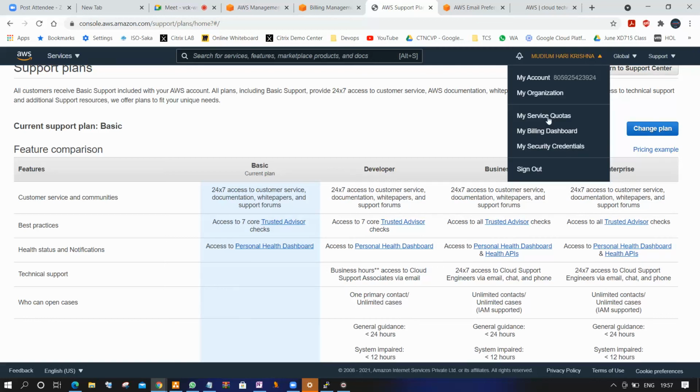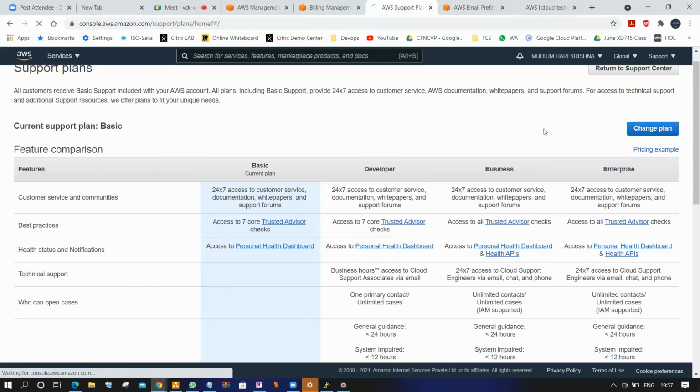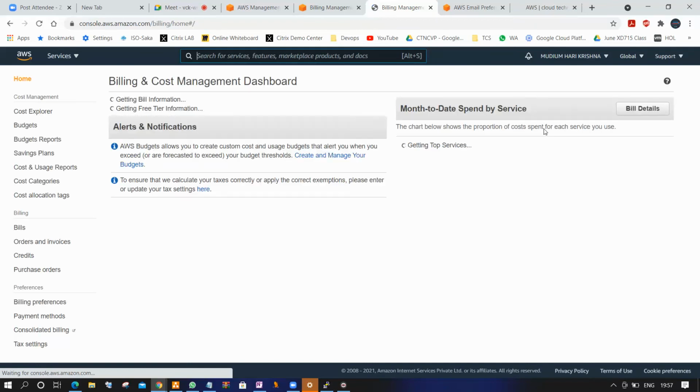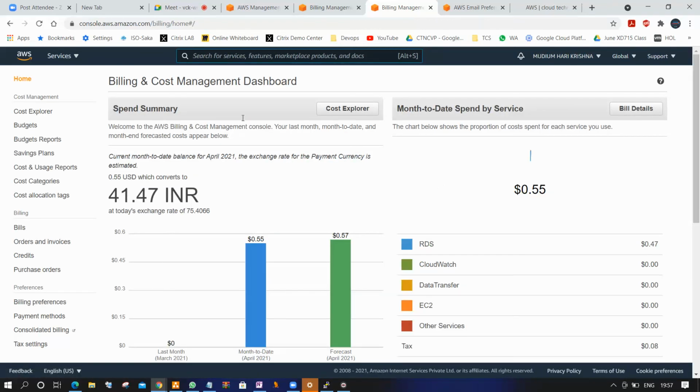Next, your billing dashboard. The billing dashboard shows how much you spend on each service, how many hours you used and how much is charged. So Hari will be charged 41 rupees. That entire amount I used only for myself, because Hari did not do that.